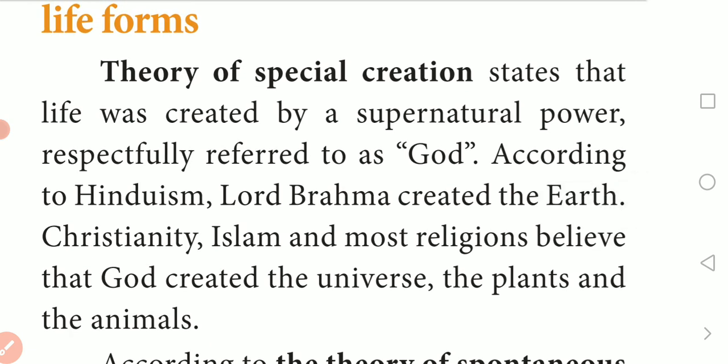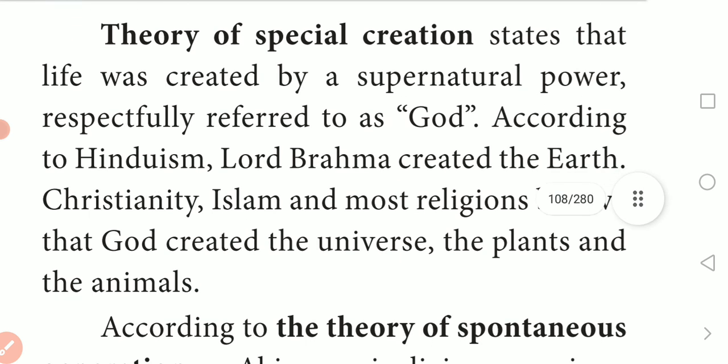Here the theory of special creation states that life was created by a supernatural power. Underline this word, supernatural power. Life was created by some kind of supernatural power, which is beyond our human limit, respectfully referred to as God. According to Hinduism, Lord Brahma created the earth.